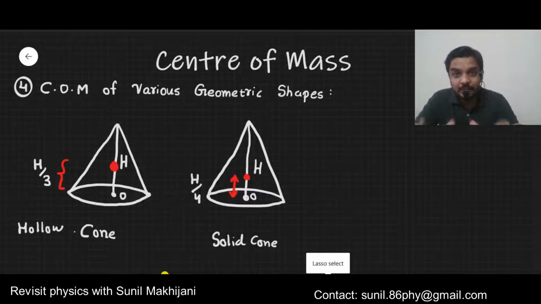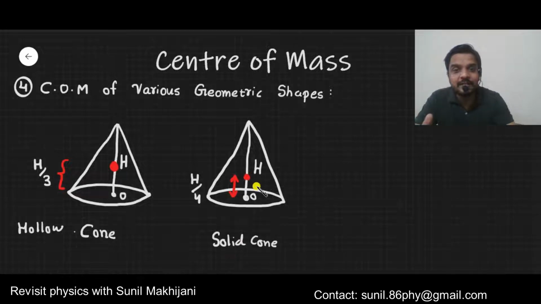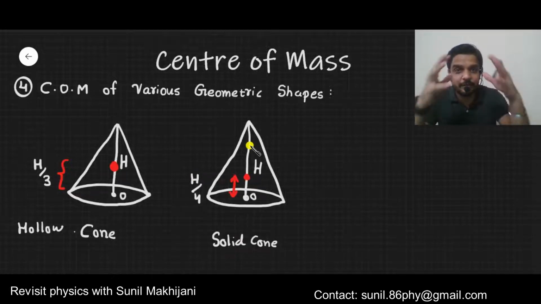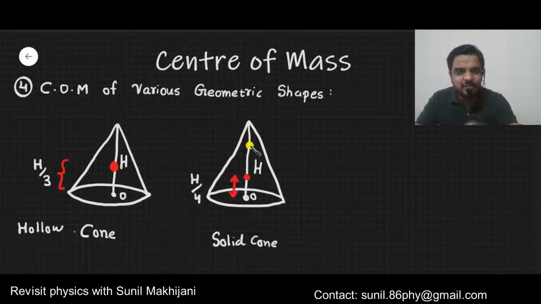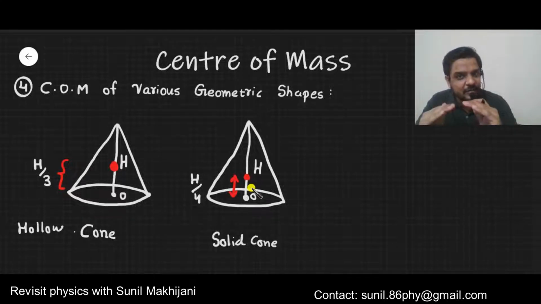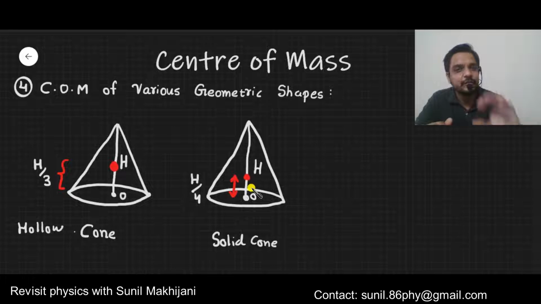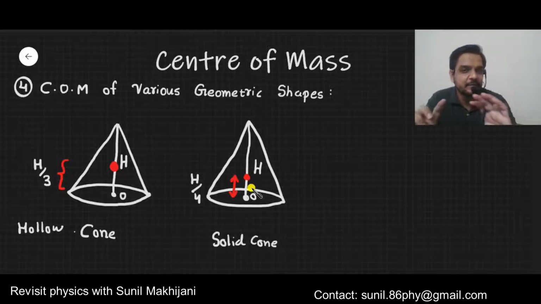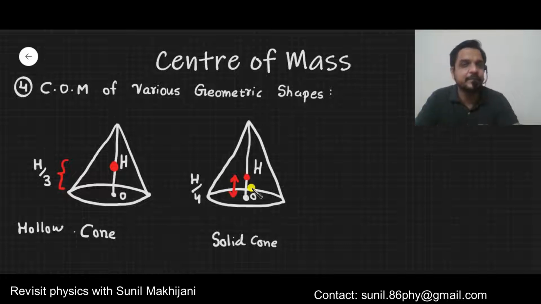So in the solid cone there will be mass, but there will be more mass in the bottom of the cone as compared to its peak. Peak is very narrow, so in the peak less mass will be there, in the bottom it will be more mass. Since more mass in the bottom will be heavier, the center of mass will shift downward. So from h by 3 height it comes to h by 4 height, that is from 33% height it comes to 25% height. So this way you can remember.